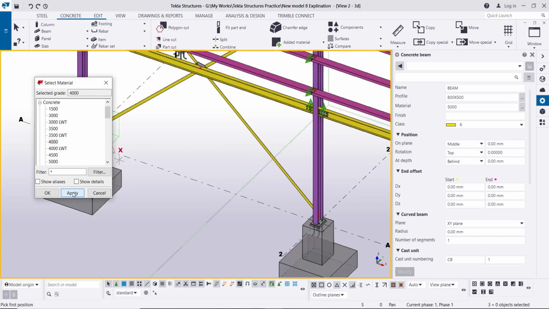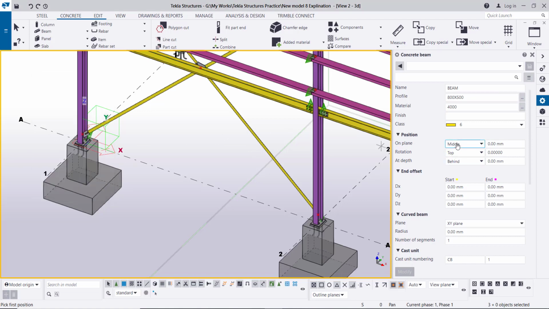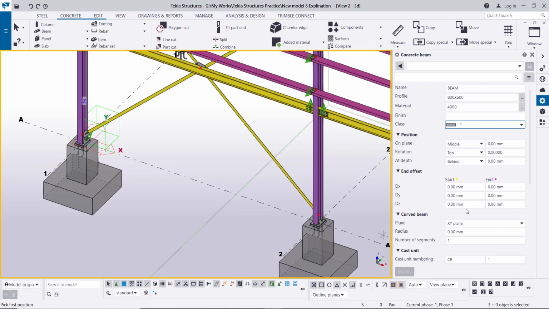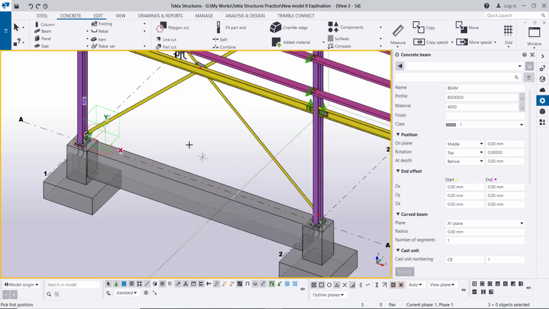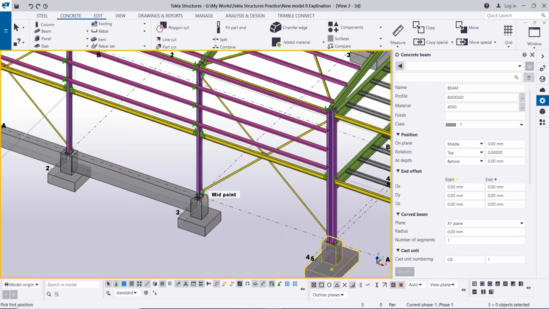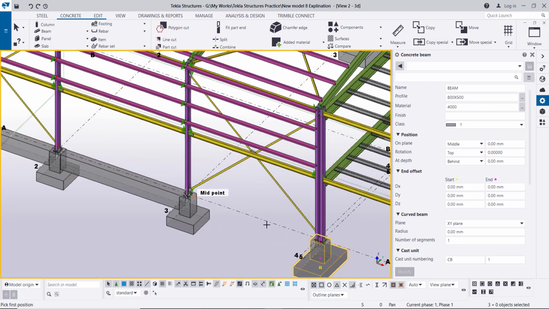Let us use the concrete 4000. Okay, color, we will select the same gray color, and then we'll start from mid of this pedestal to mid of this pedestal, then from this pedestal to this pedestal, then we'll proceed.